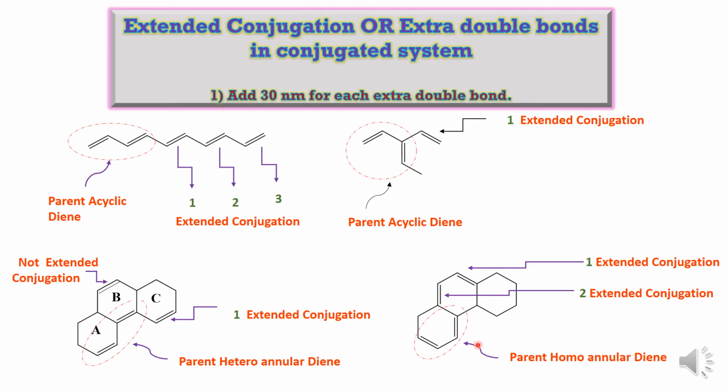Now this is another compound. Here the conjugated system, if you trace it, 1, 2, 3, 4, so these four double bonds are there and they are in conjugation. The parent homoannular diene system is there. So two double bonds are present in the same ring, therefore we will consider it as a homoannular diene system. And after excluding these two, there are two double bonds, so there will be only 1 and 2 extended conjugation. So extra double bonds are only 2. According to that we have to add 30 into 2, that is 60 nanometer to the parent lambda value.